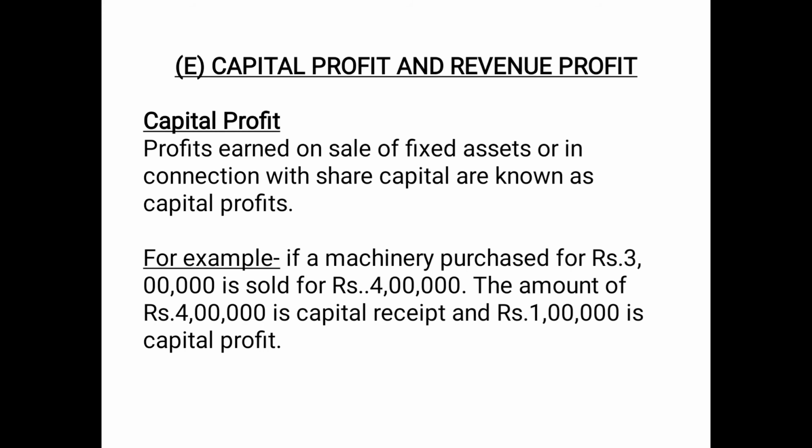For example, if machinery purchased for 3 lakh is sold for 4 lakh, the amount of 4 lakh is a capital receipt because it is received by the sale of an asset, a reduction in the asset. But the excess amount of 1 lakh received is a capital profit. The example can be profit on sale of fixed asset or issue of shares, debentures, etc.